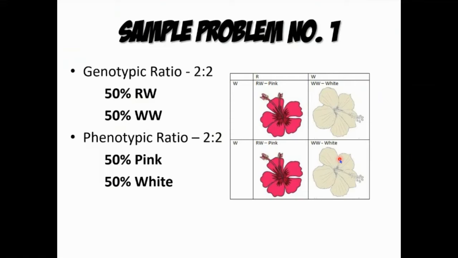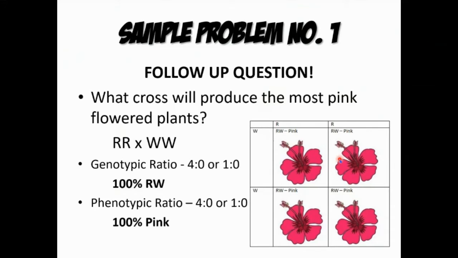So now, we must need to determine the F2 generation or second filial generation based from the F1 generation test cross. So let's move on. So yan, what cross will produce the most pink flowered plant? No, base sa naging finding natin, di ba?